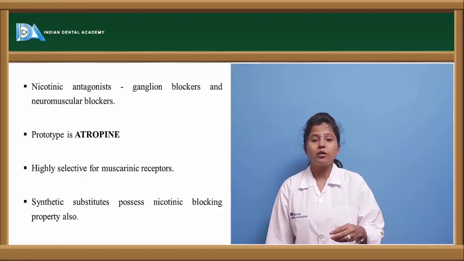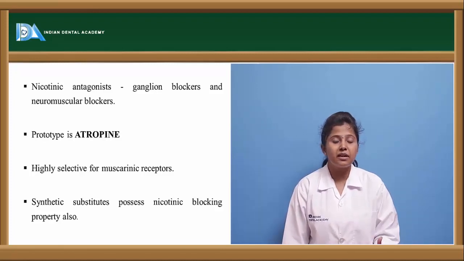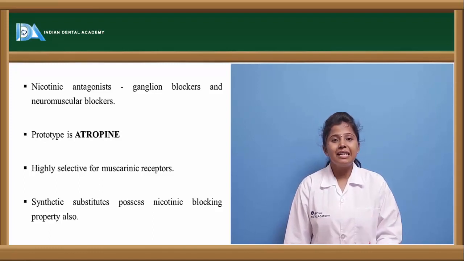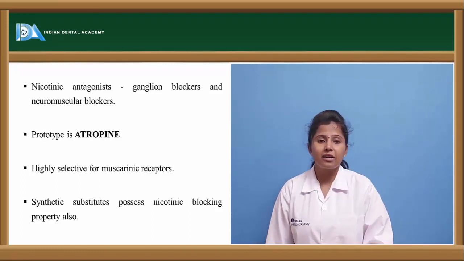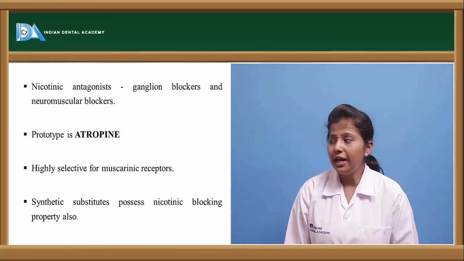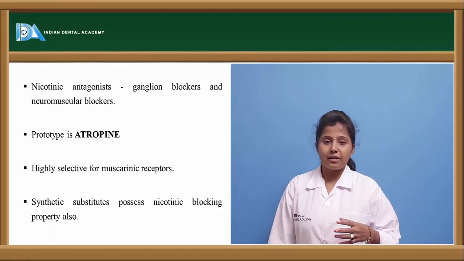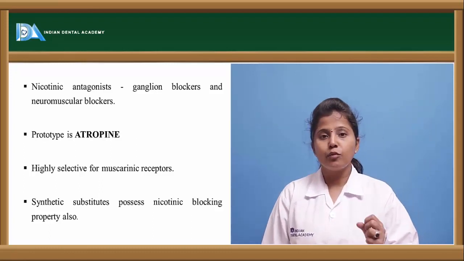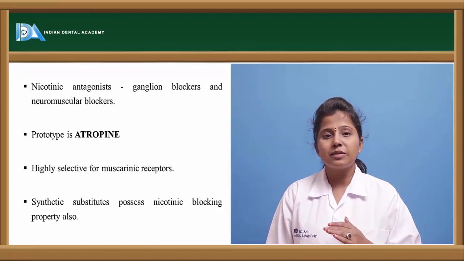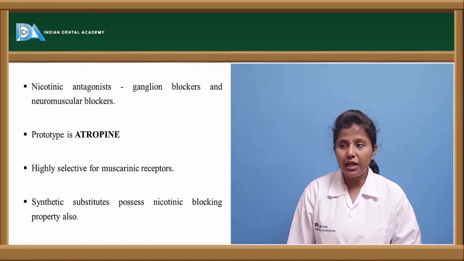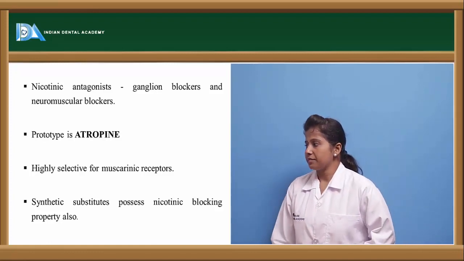So what does this mean? Atropine, we can say, is a sample, or else an early drug which shows the parasympatholytic activity. And these parasympatholytic drugs are mostly selective towards muscarinic receptors when compared to the nicotinic receptors.